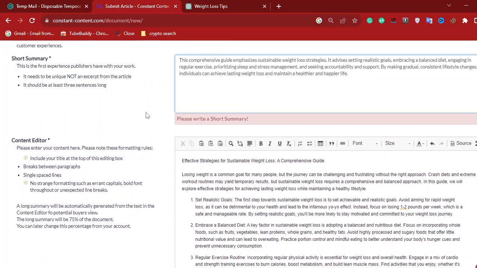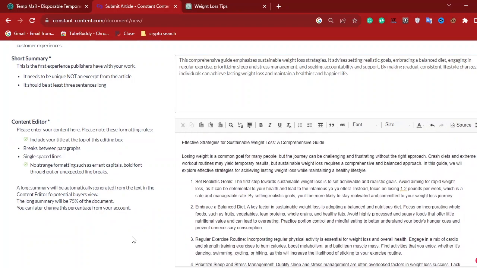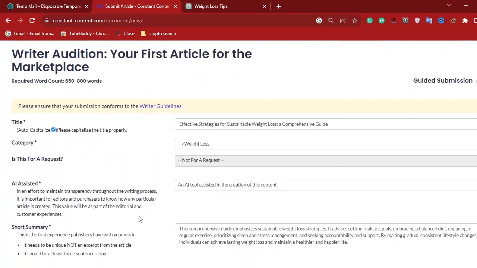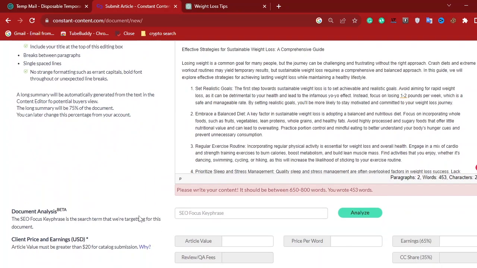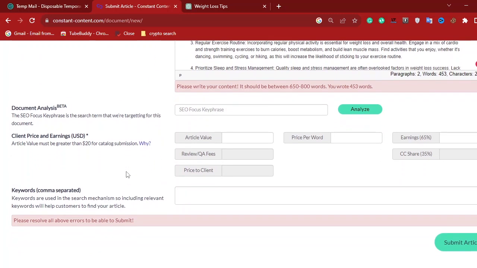So once you have pasted the summary and everything looks good, we've done every part of this sign up space. So we are going to continue to the next step, and the next step is SEO focus key phrase. So the SEO focus key phrase is the search term that we are targeting for this document. So they are telling you to put the key phrase that you want this article to be targeted against.